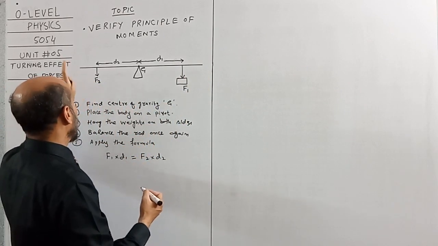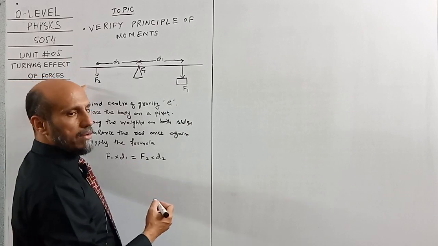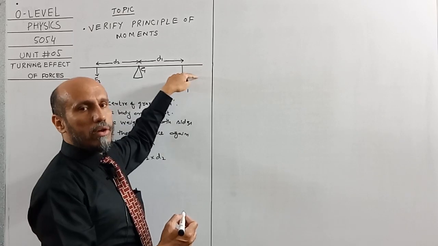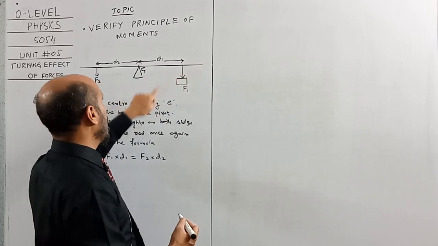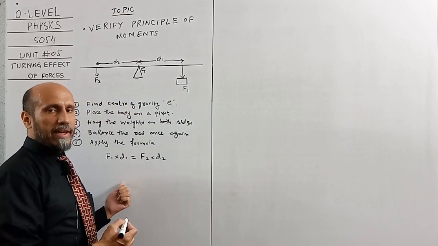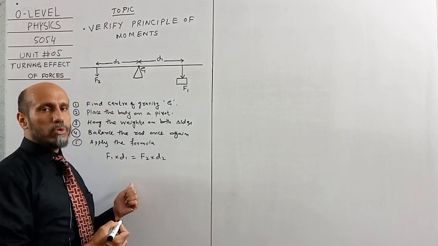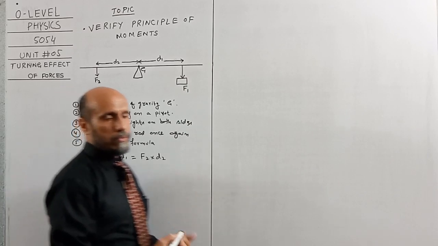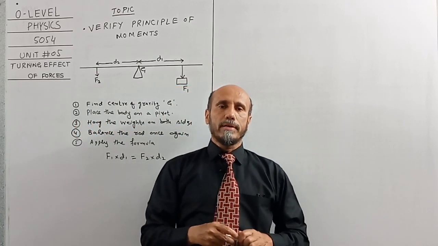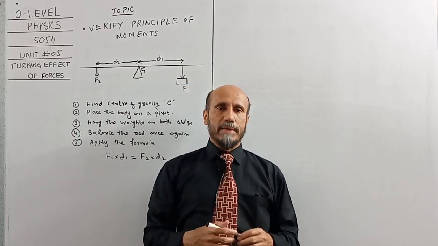Or if there is an anti-clockwise moment on the left side, then there will be a clockwise moment on the right side. So in this way we can verify the principle of moments by applying the formula F1 D1 is equal to F2 D2.